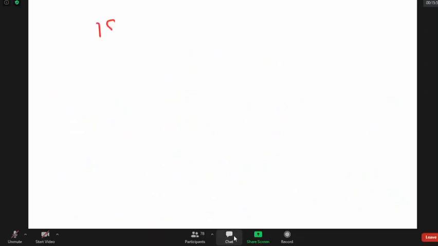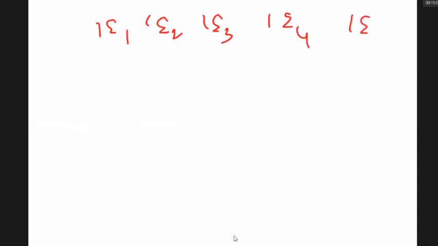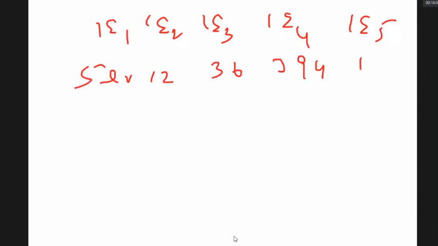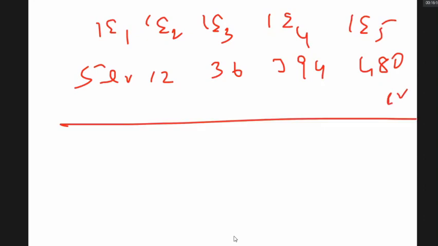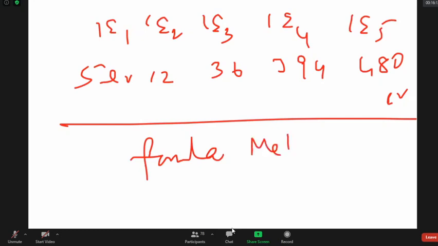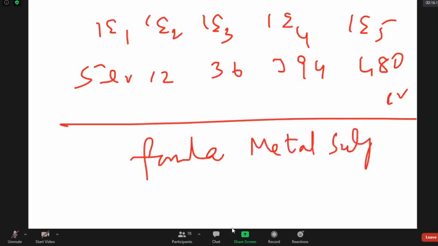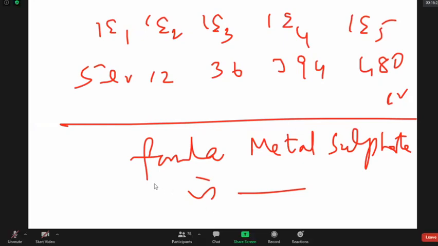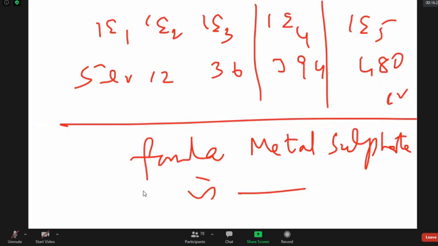An element's IE1, IE2, IE3, IE4, IE5 are given. It is 5 eV, 12 eV, 36 eV, 394 eV, 480 eV. These are successive ionization energies. What is the formula of the metal sulfate? Can you work out the formula? M2(SO4)3. Obviously, there is a sudden rise at the 4th IE, so its valency is 3.